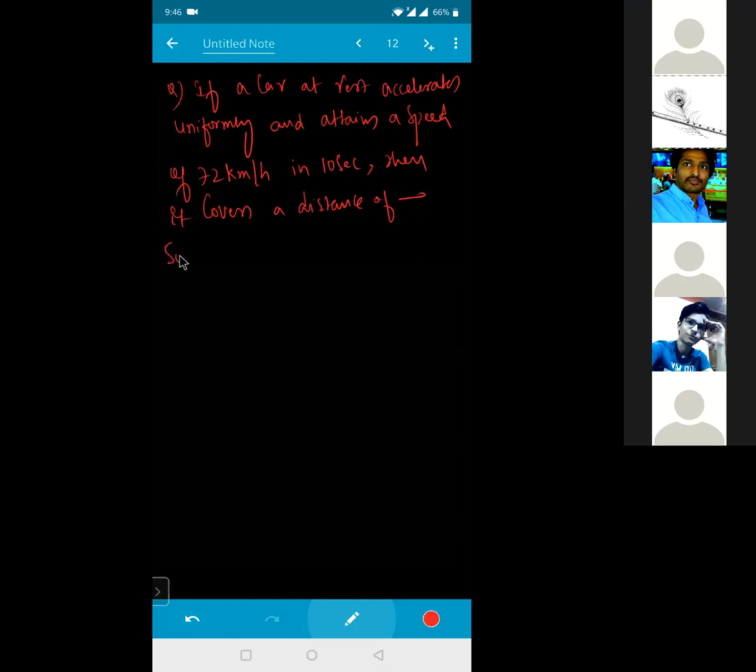चलो, try to do it, everyone. Simple question है, compulsory करना है सभी लोग. Car is at rest, that means initial velocity is 0. Speed is given as 72 kilometer per hour, so convert that into meters per second. 20 आ रहा है. Then time is given. How much?